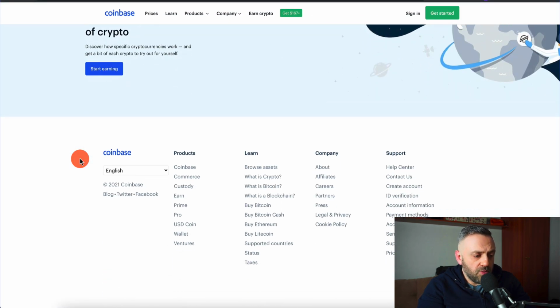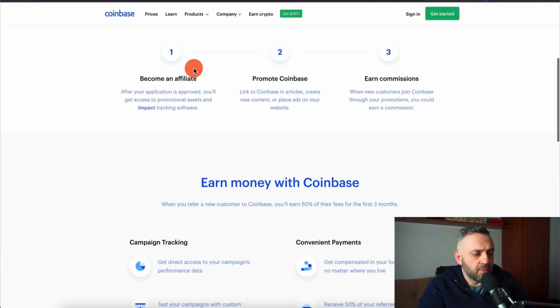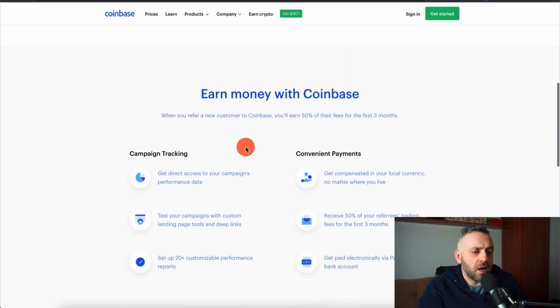And if you go all the way down and click on affiliates, you can learn about their affiliate program. Become an affiliate, promote Coinbase, earn commissions. And they are pretty much accepting everybody right now because they're a relatively young company and they're trying to grow to make their investors happy. So they're not very, very picky. They're not like Max Bounty, where you have to talk with somebody over Skype. And so if you decide to apply with them, I don't think you're going to have any issues being accepted.